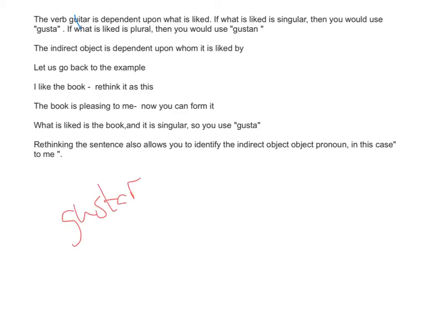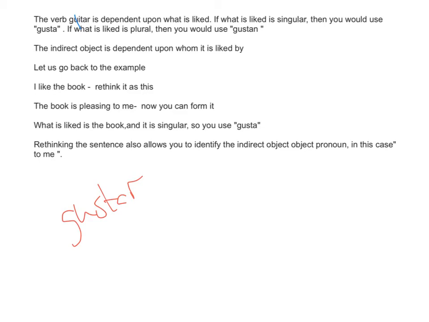What does it mean? It's dependent upon what is liked. If you like something plural, you use gustan. If you like something that's singular, you use gusta. That's what I mean. And the indirect object pronoun is dependent upon whom it is liked by. Let's look at the example.